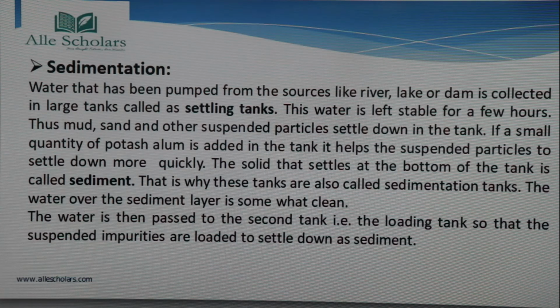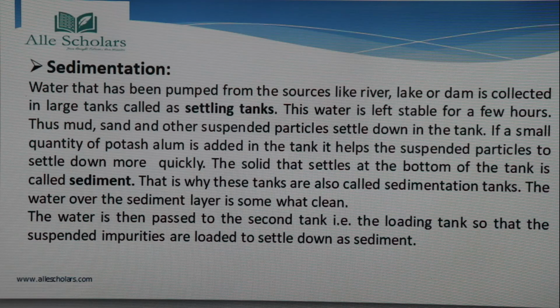Okay, so this water is left stable for a few hours. आप इसको थोड़ी देर के लिए छोड़ दिया जाता है. Obviously, the people who do this will do it, we will not. So what happens is that when it is left stable for a few hours, the mud, the sand and the other suspended particles settle down in the tank.